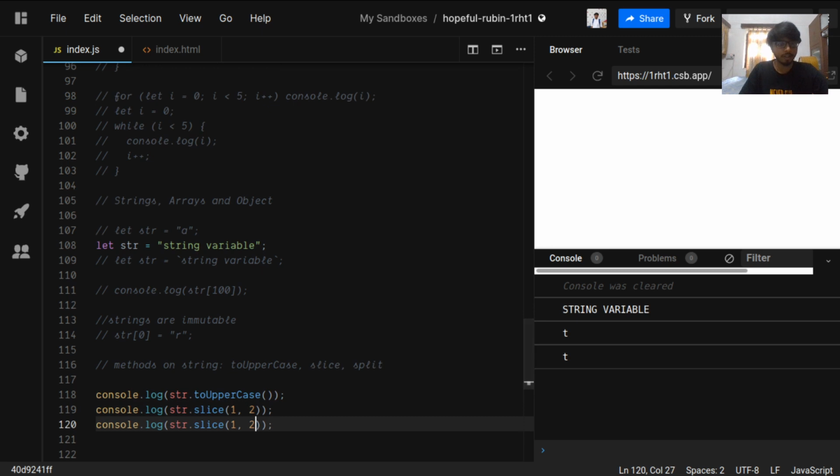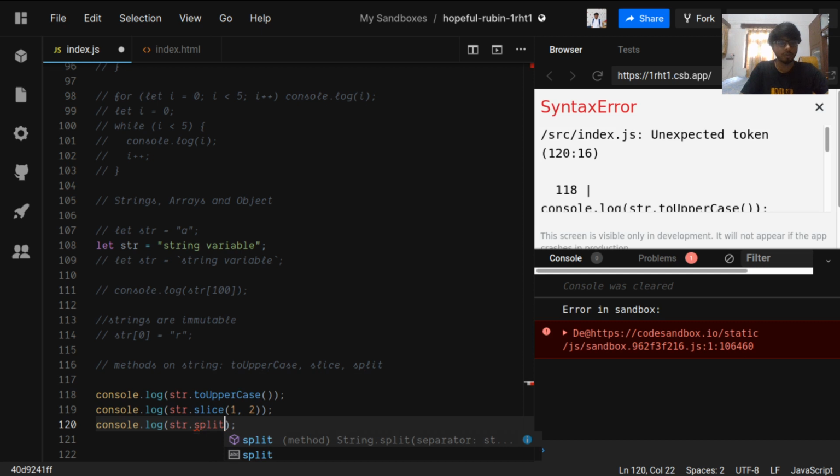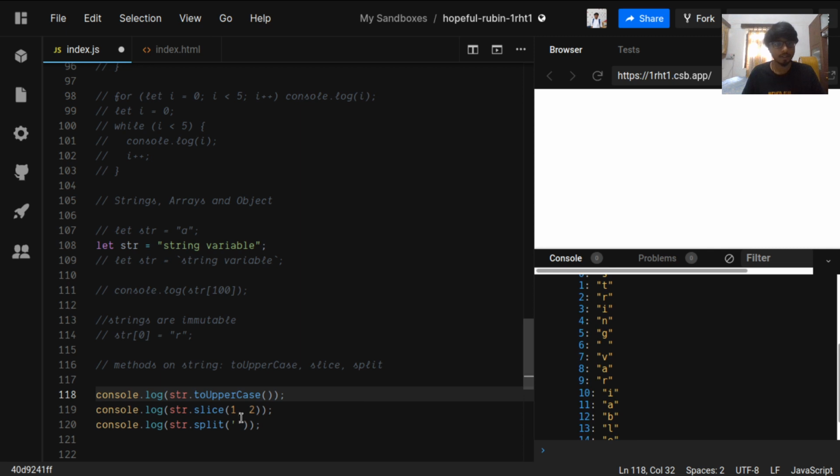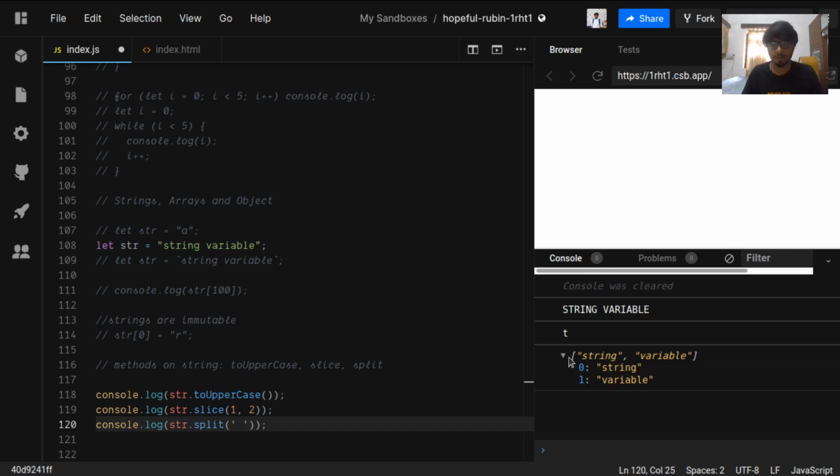You can also have split. Split is just to split the strings into some array or something to work with. So we have split, and first you can see the split is happening after every character of the string. But if we give the split function some value, split it on a white space, so it will give us two elements in an array, str and variable, because they are split like this and this.